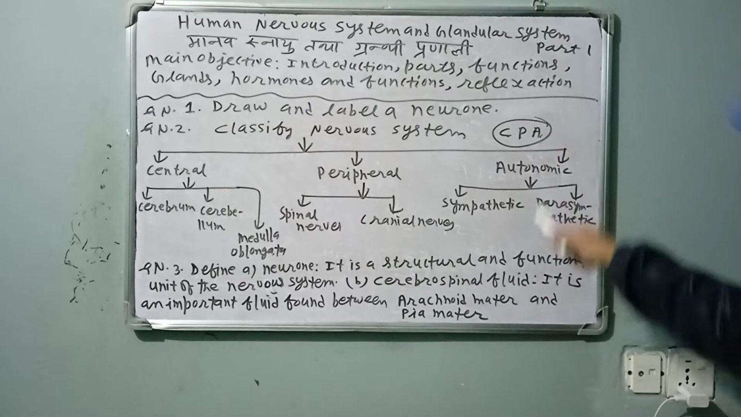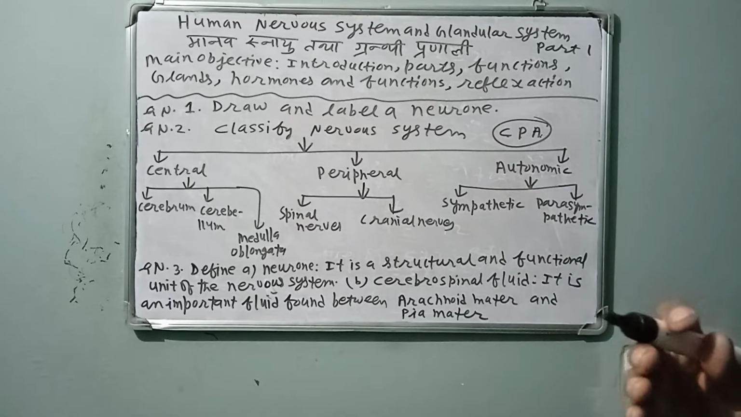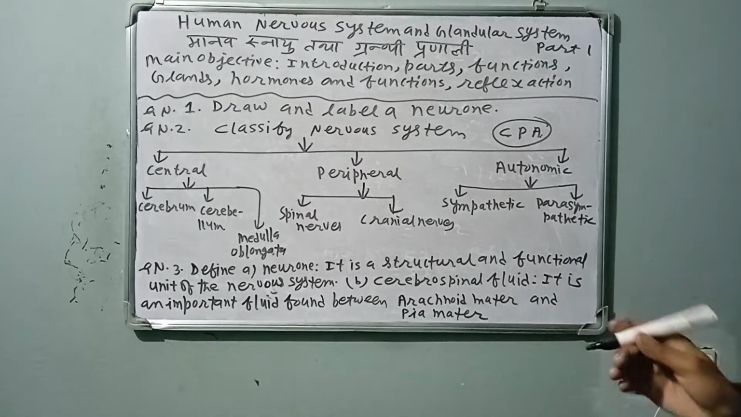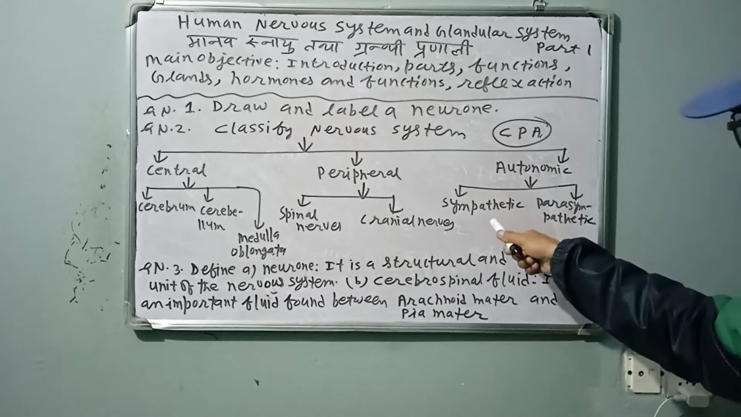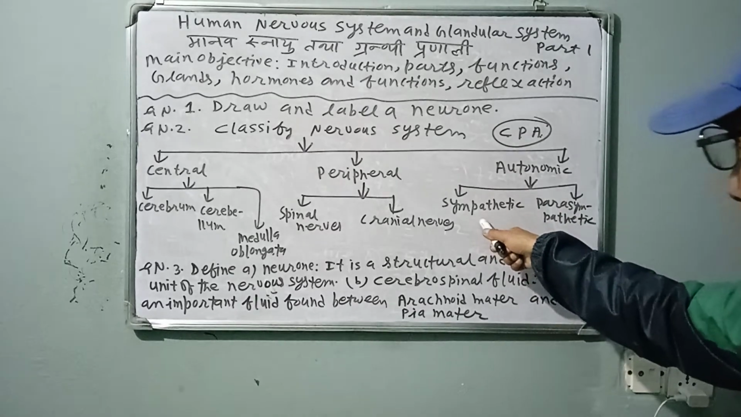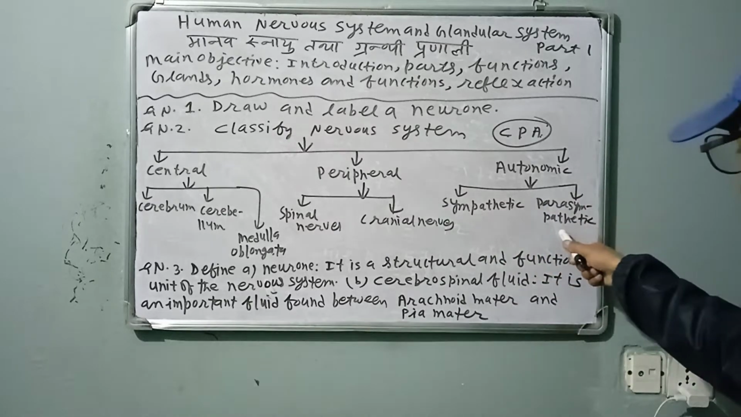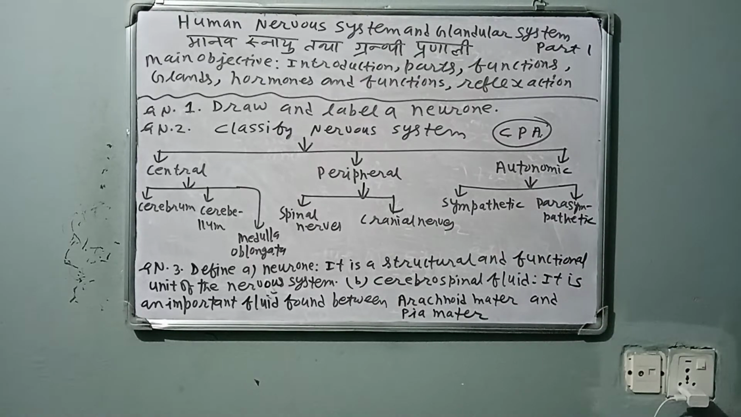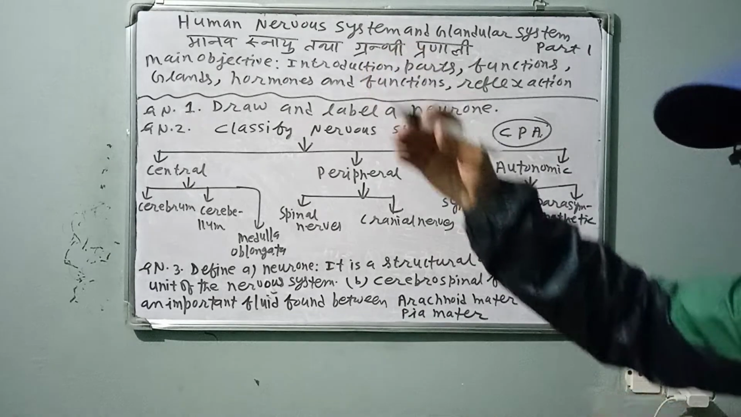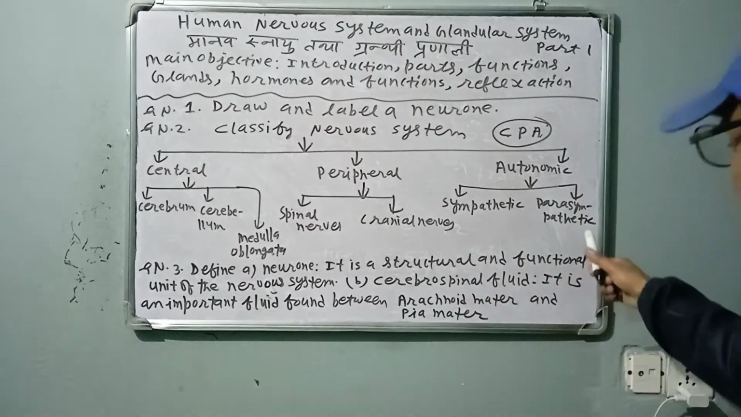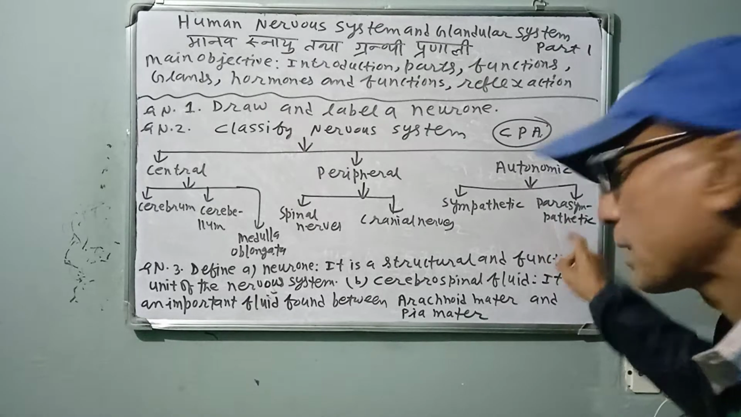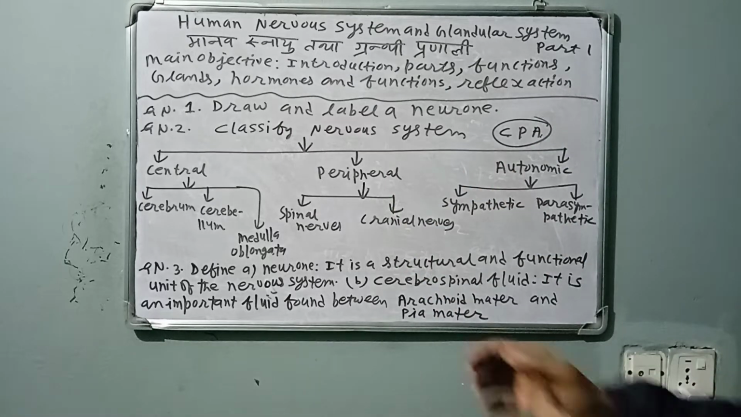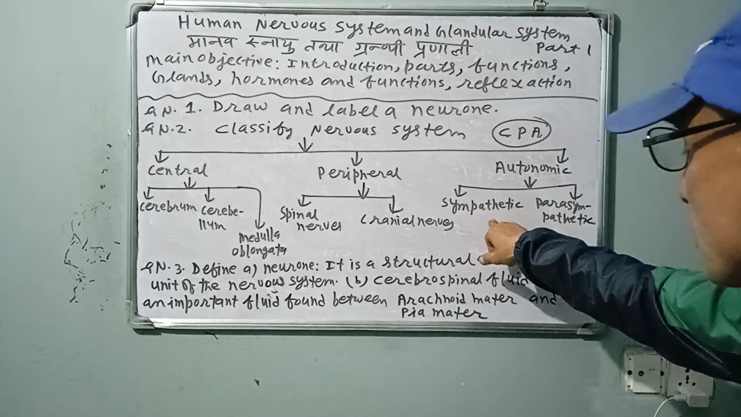Autonomic nervous system, just by the word auto. See, auto means self, itself. Autonomic nervous system is mainly of two types: sympathetic and parasympathetic. Sympathetic means it increases different activities, whereas parasympathetic just reduces the effects of sympathetic.